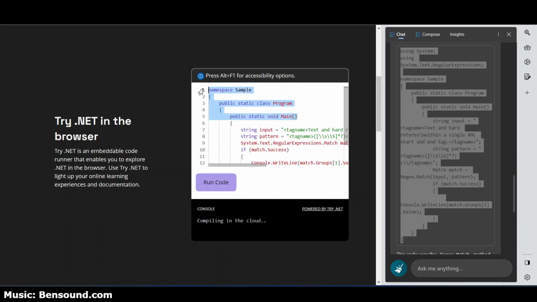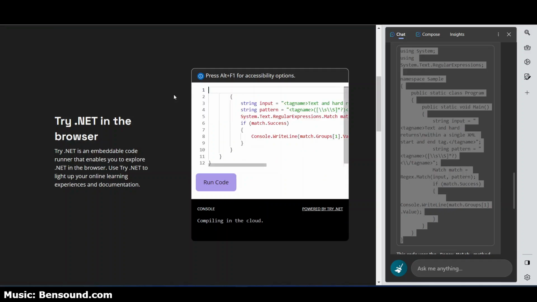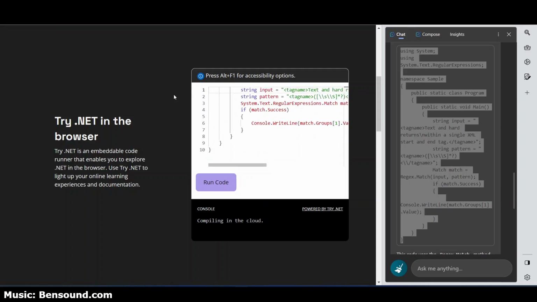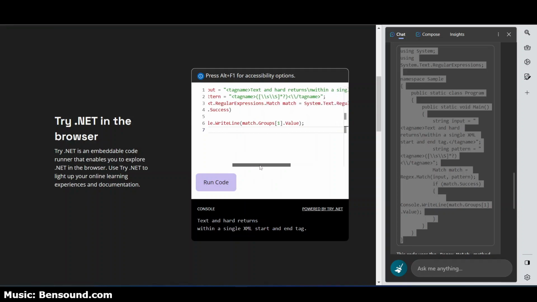So let's do this. Let's get rid of this, get rid of any declarations of any sort. So there you go. If it finds a match, this code is in effect outputting text and hard returns within a single XML start end tag. So the code it provided is good.